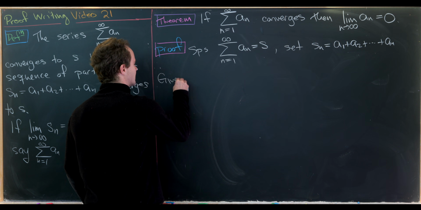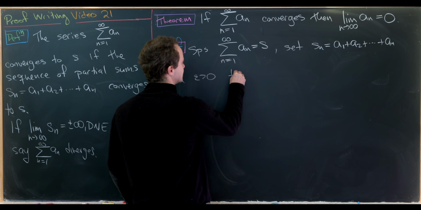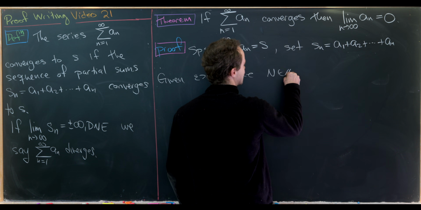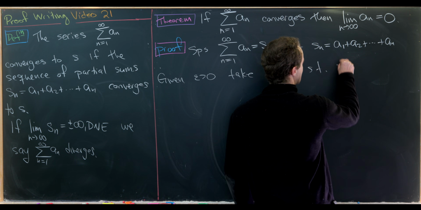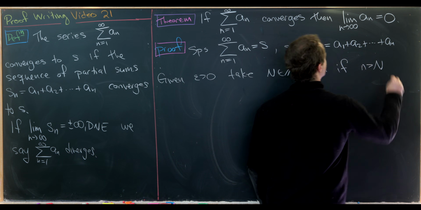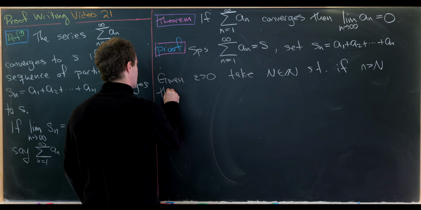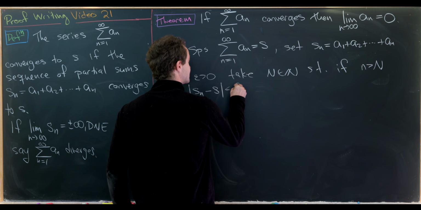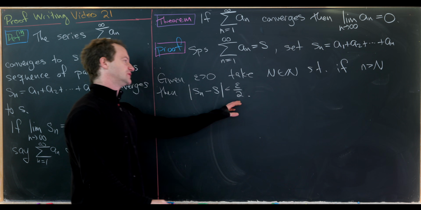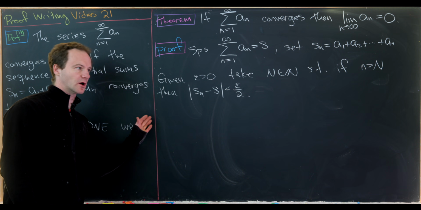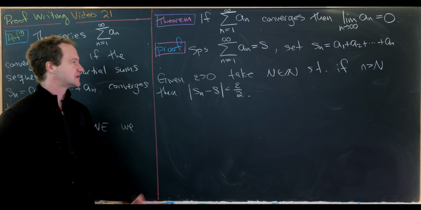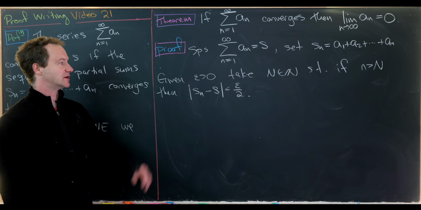Let's say we're given an epsilon bigger than 0. Let's take our capital N, which is a natural number, such that if little n is bigger than capital N, then the absolute value of s sub n minus s is less than epsilon over 2. Now we'll choose epsilon over 2 for a reason which will come up. And we're allowed to do all of this because we know something about the convergence of that sequence of partial sums.